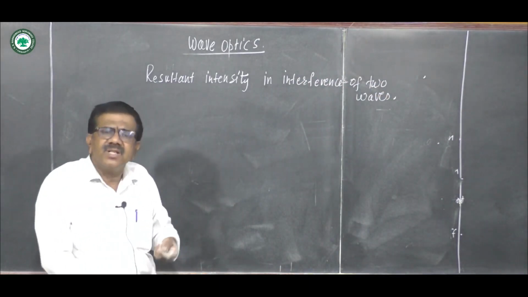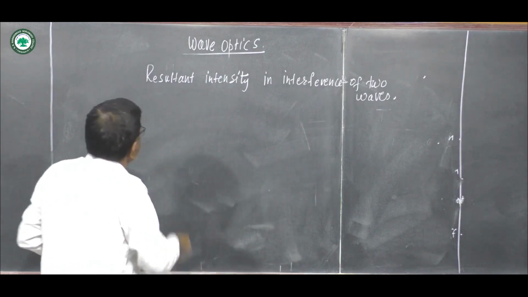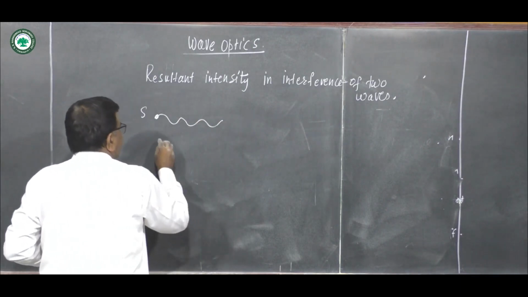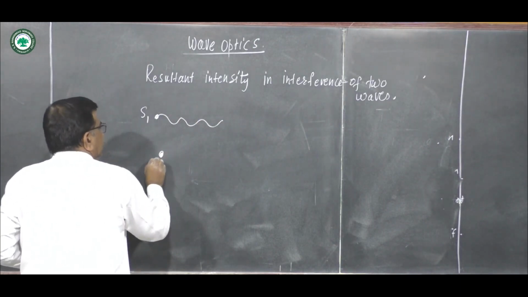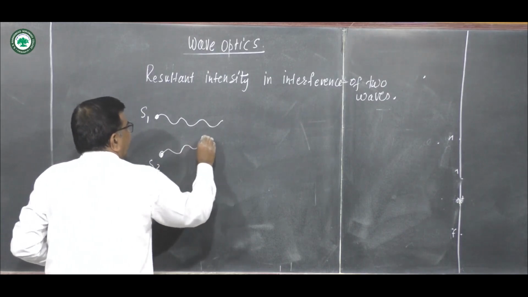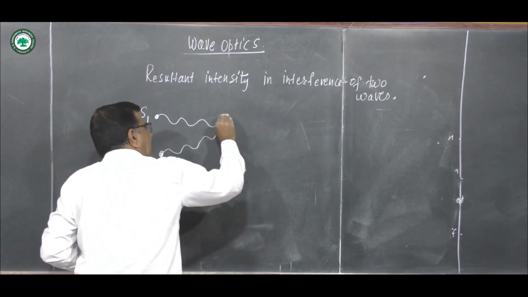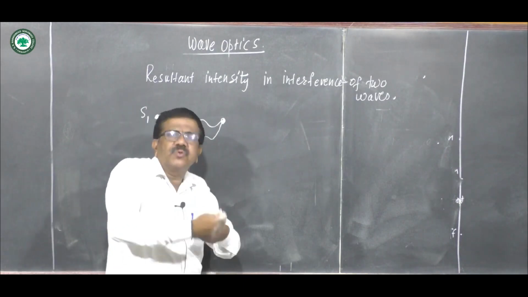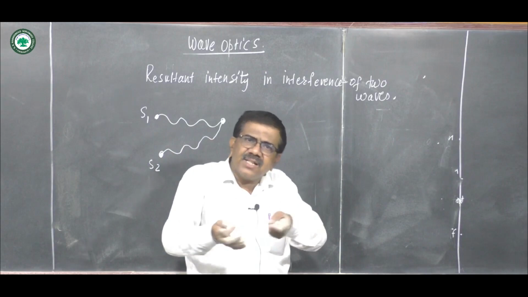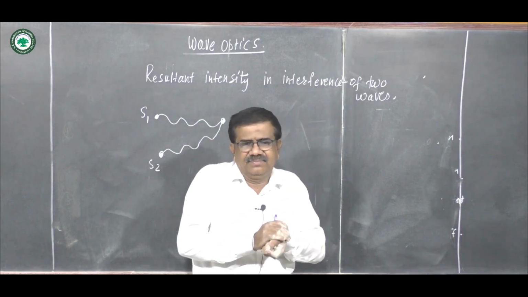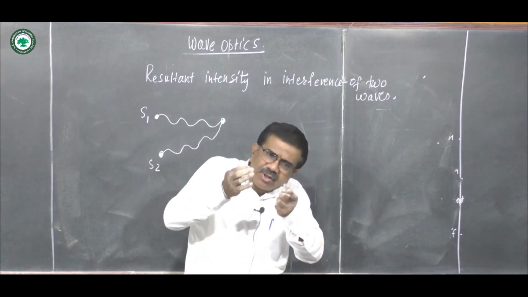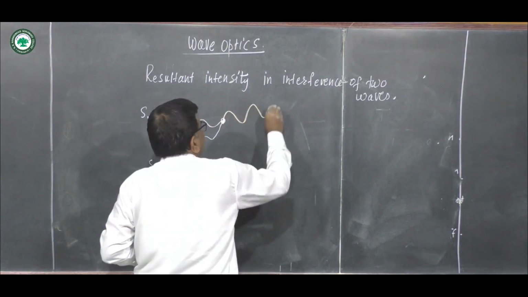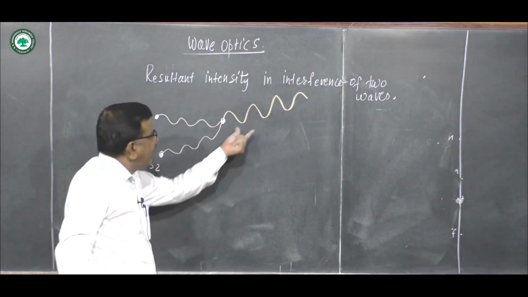We know that for interference, two or more waves are there. Suppose this is source S1, these are the waves coming from S1, and suppose this is source S2, with waves coming from S2. Suppose these waves arrive at this point. By the principle of superposition, there is addition or enhancement of displacement depending on the phase difference, and suppose the resultant of S1 and S2 is like this.